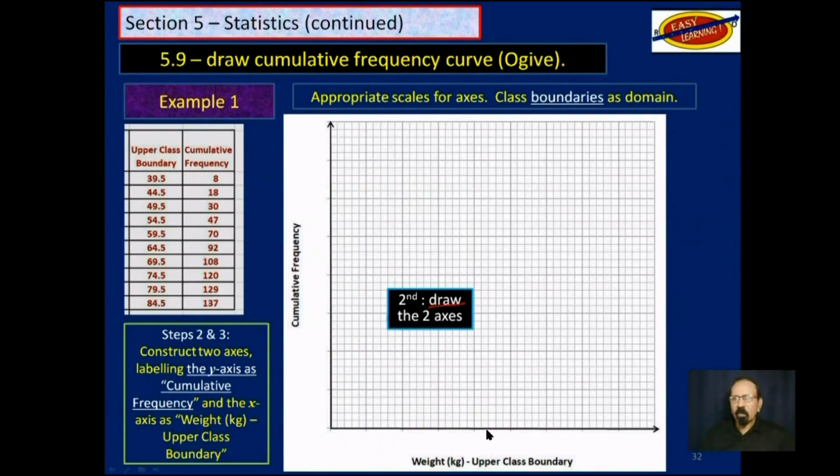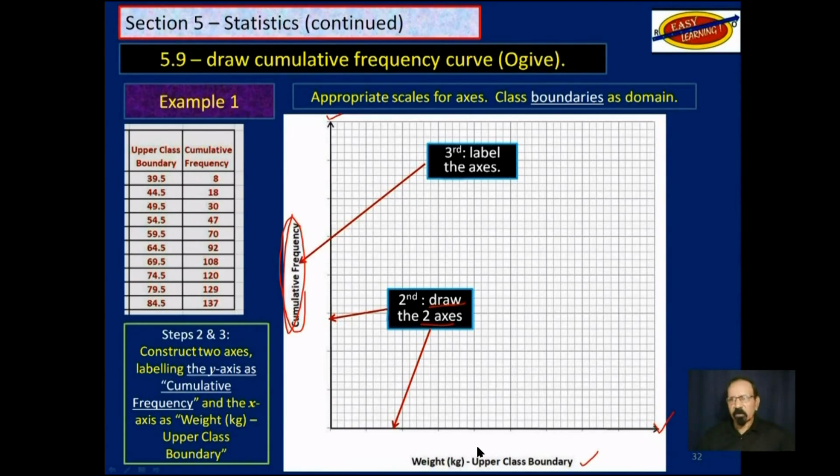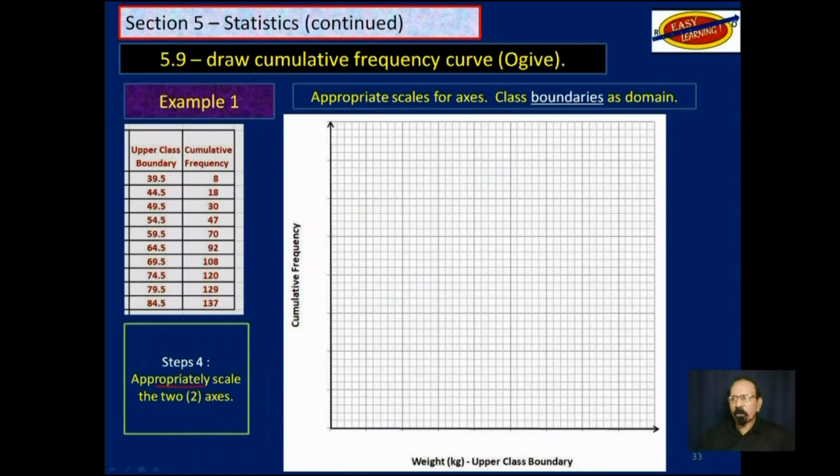As I said, we will draw the two axes, the x and the y-axis. The x-axis down here, the y-axis on the left there, and we will label them. This one here is always labeled cumulative frequency, and that one will have the other factor. Now, then we will appropriately scale the two axes. Now, if you look here, cumulative frequency, actually we are going from essentially 0 to 137, a little above that.